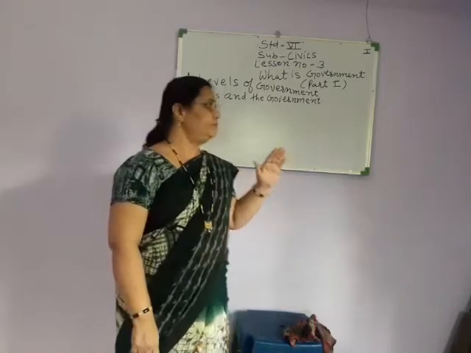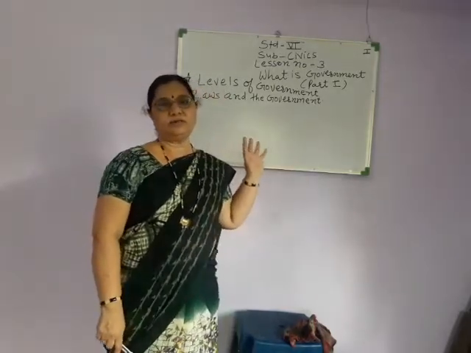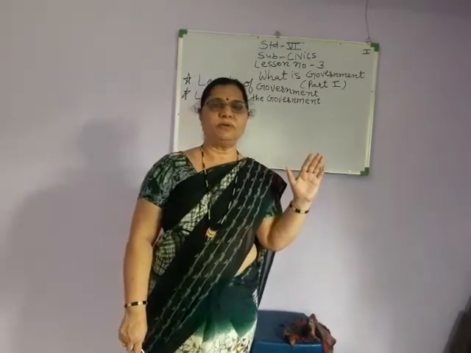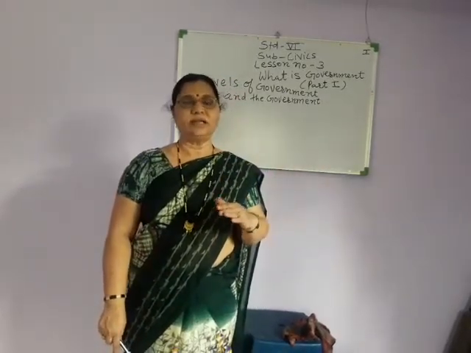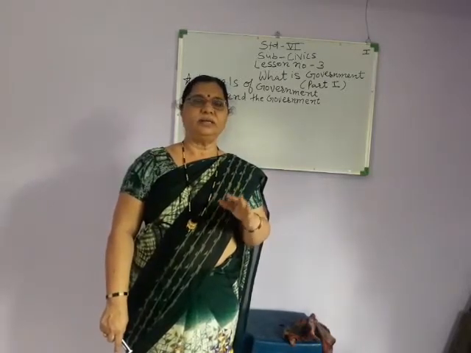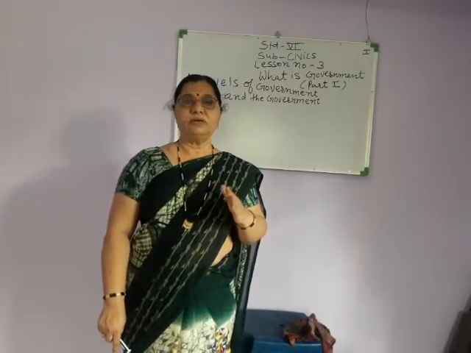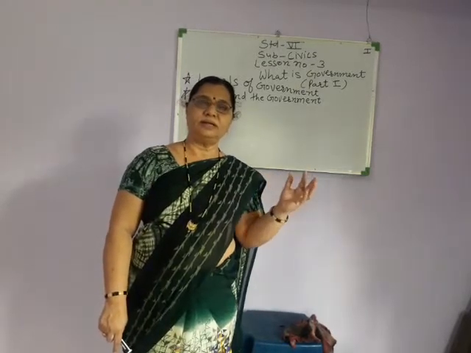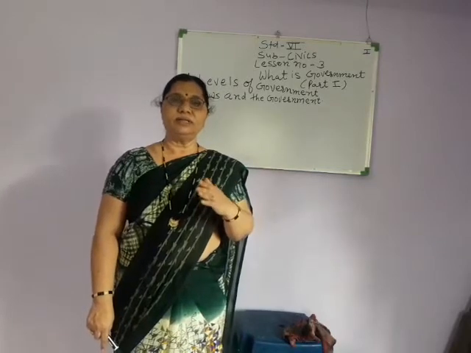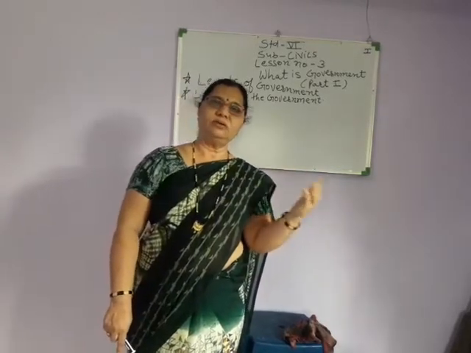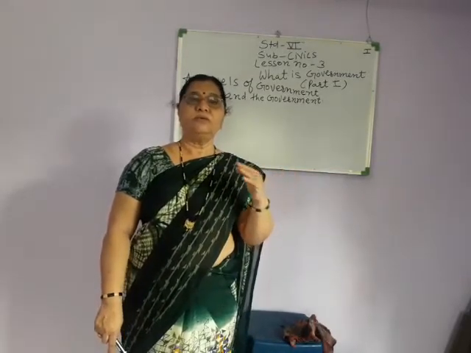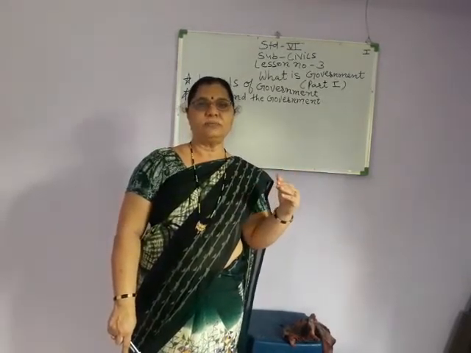Understood? Now see, every country needs a government. For what purpose? To take decisions and get things done. Without a government the country could not be run, because for running the country, government decisions are very important, and whatever decisions are taken by the government, it is the duty of the people to follow them. Now which types of decisions can the government take?